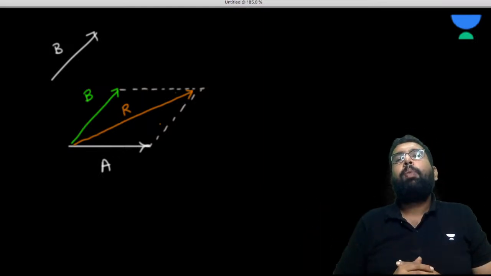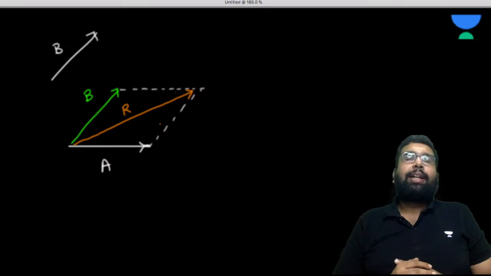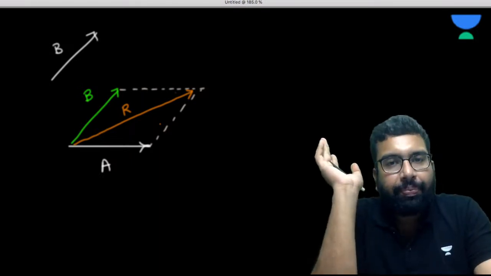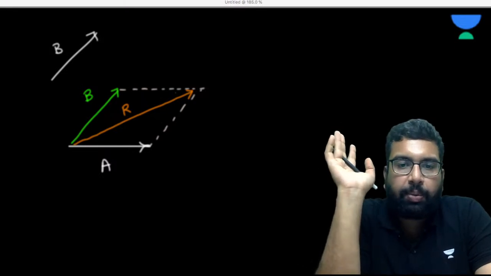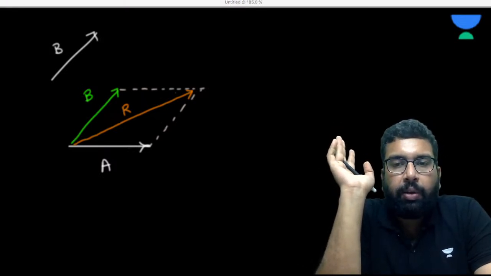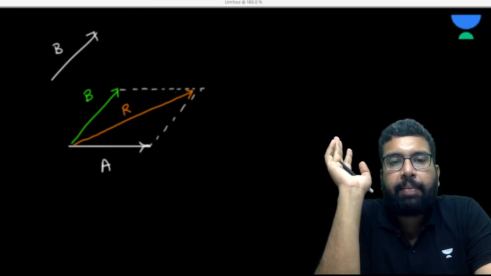That is just the law of parallelogram of vectors. Is it clear? I'll write the statement to it. But till this point, it is clear? Yes or no? Please answer me.